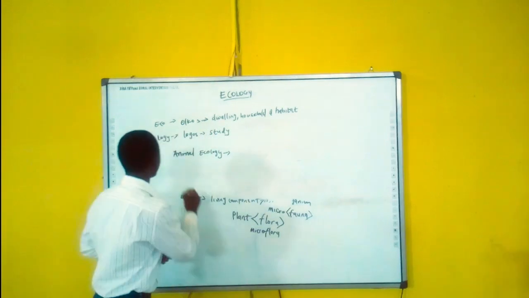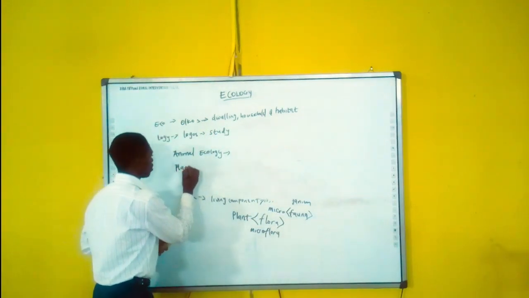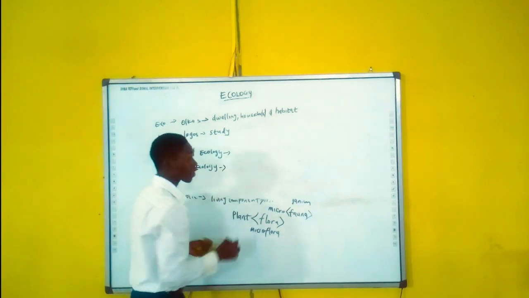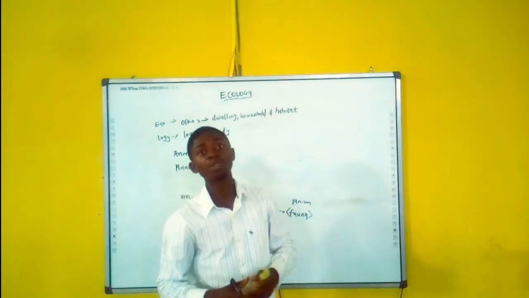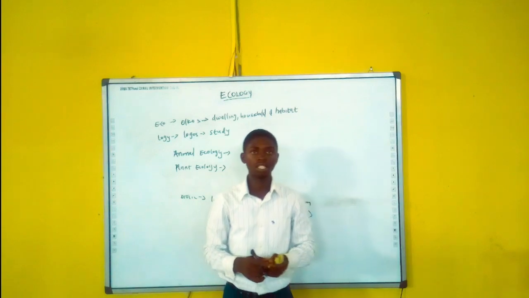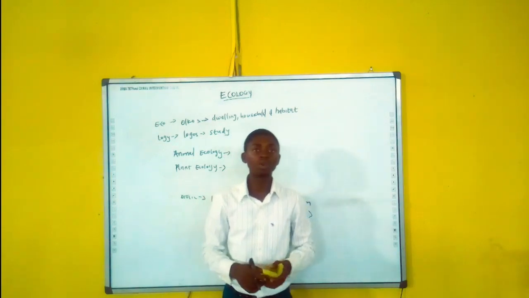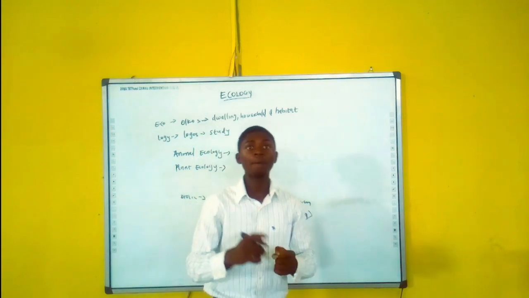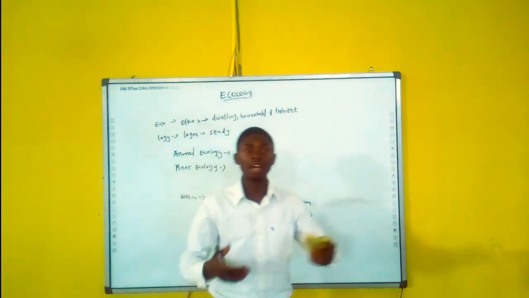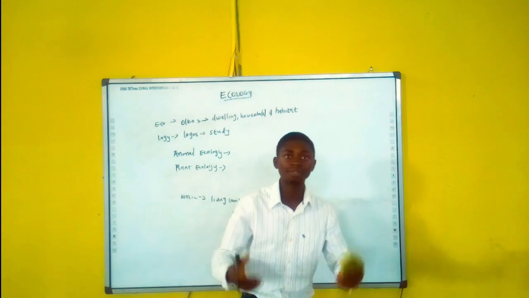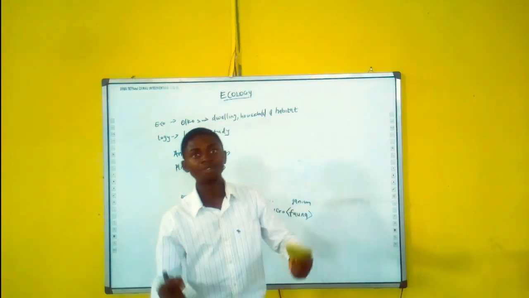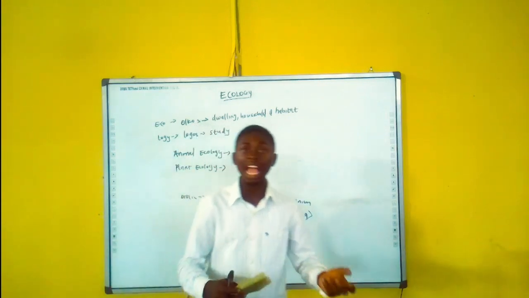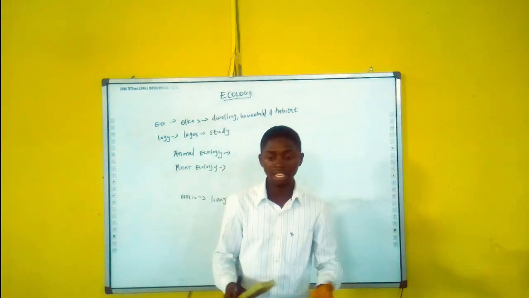Now we have plant ecology. Plant ecology is the total population of plants in relation to a given environment. The total population of plants, maybe grasses, and trees, some trees that are very thick with broad leaf, with tiny leaf, and such like that.